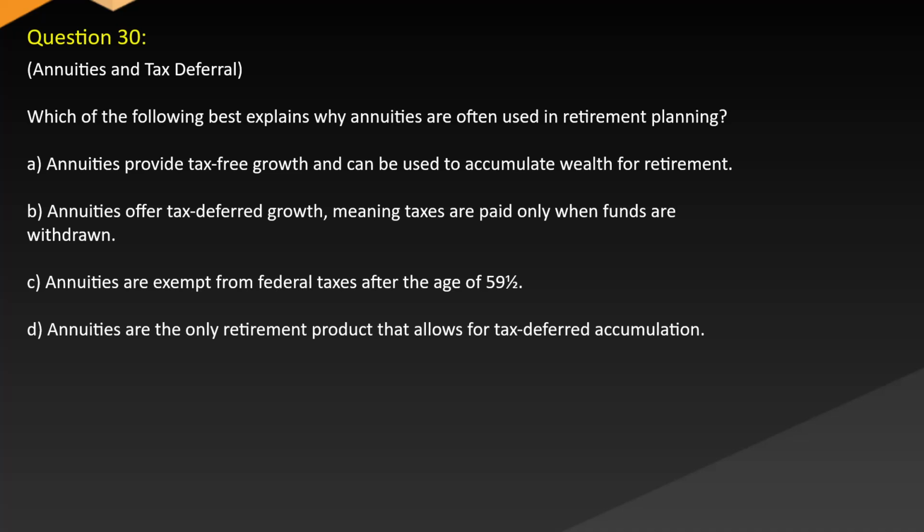Question 30. Annuities and tax deferral. Which of the following best explains why annuities are often used in retirement planning? A. Annuities provide tax-free growth and can be used to accumulate wealth for retirement. B. Annuities offer tax-deferred growth, meaning taxes are paid only when funds are withdrawn. C. Annuities are exempt from federal taxes after the age of 59½. D. Annuities are the only retirement product that allows for tax-deferred accumulation.